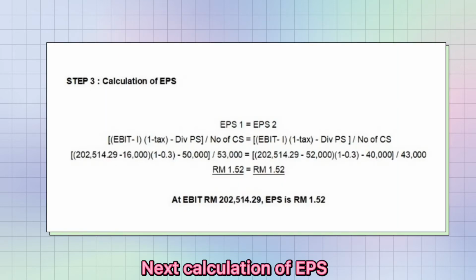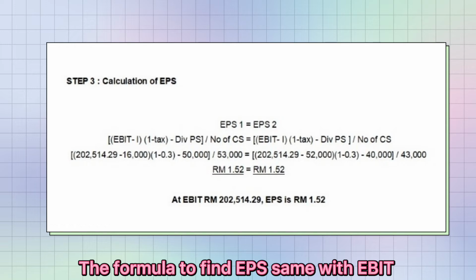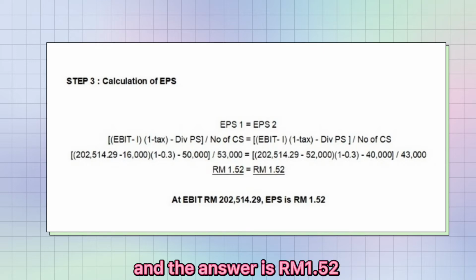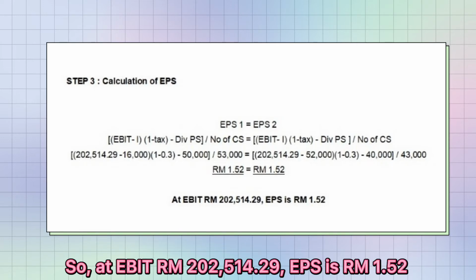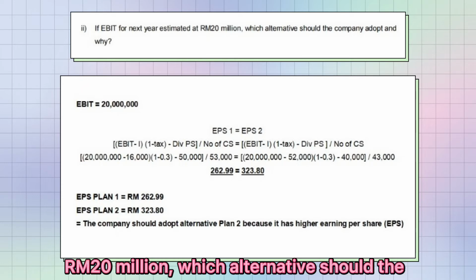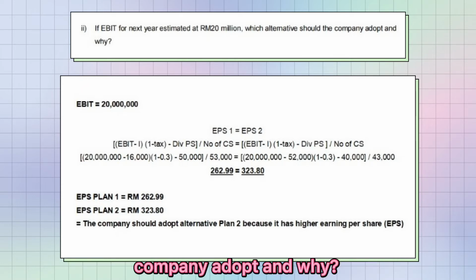Next, calculation of EPS. The formula to find EPS is the same as for EBIT. Put all the information in the formula and the answer is RM1.52. So, at EBIT RM202,514.29, EPS is RM1.52. Next question. If EBIT for next year is estimated at 20 million, which alternative should the company adopt and why?